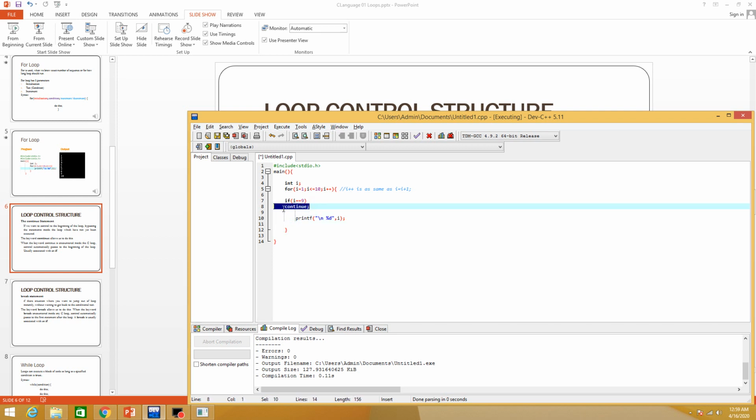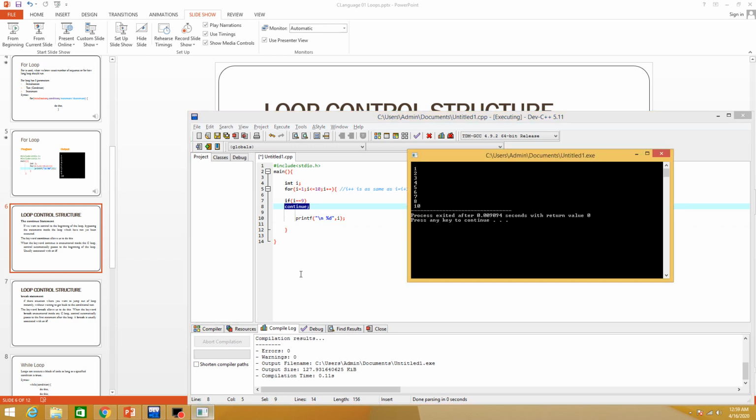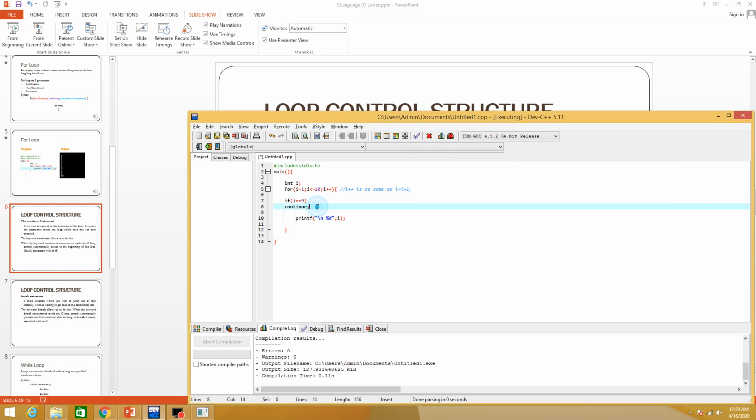Okay, if I want to print a sequence, and I say when 9 is encountered, just break. If I write break here, let's compile it.